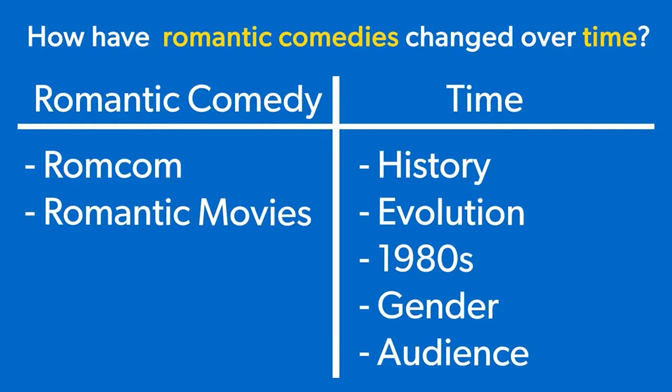We could use the keyword history or evolution if we want to look for resources that talk about how films have changed over time. We could focus on a specific time period, for example, using the keyword 1980s. We could also focus on a specific aspect of romantic comedies, such as gender or audience.